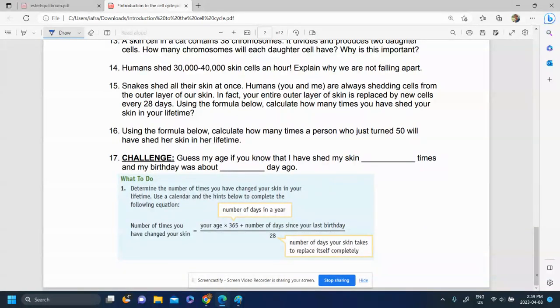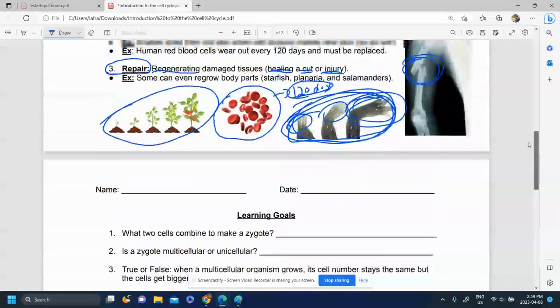This learning goal sheet here has an extra challenge for you to try out to see if you can guess somebody's age based on the number of times that they've shed their skin. So there's a little formula here you can read and then try to apply it to see if you can do that challenge.